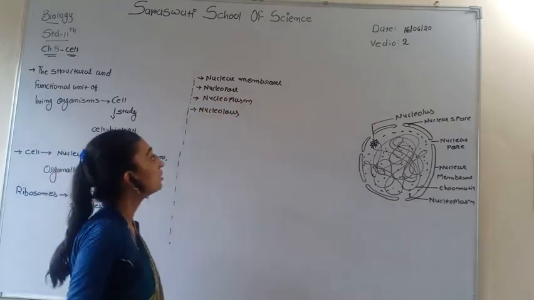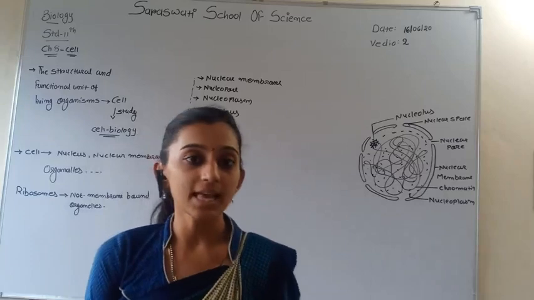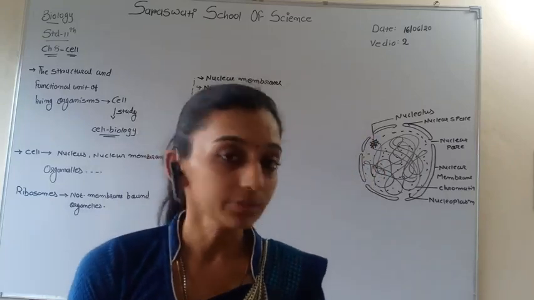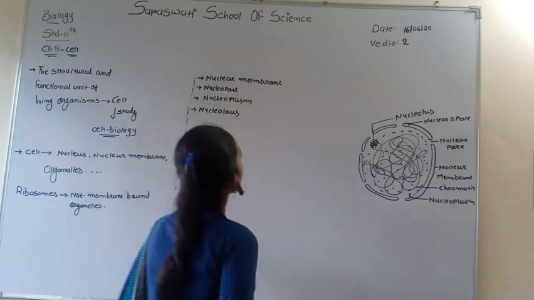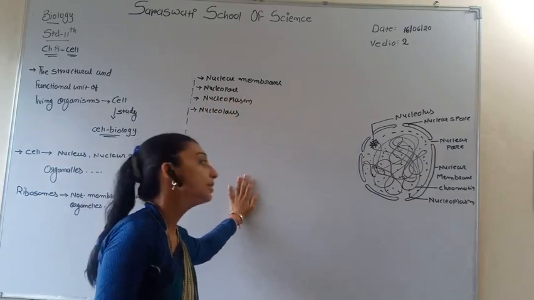So there are four main structures of the nucleus. The nucleus is a very useful organelle of living organisms because these four basic structures are present in it.